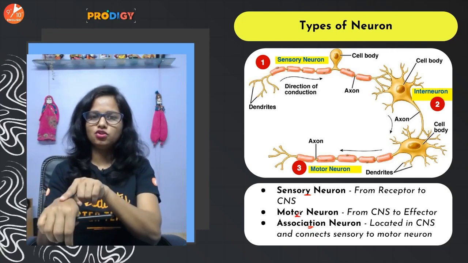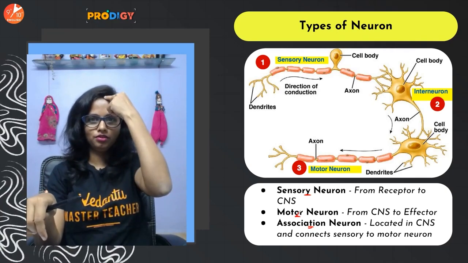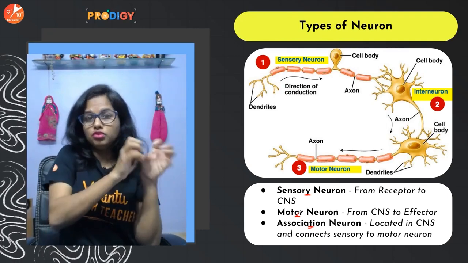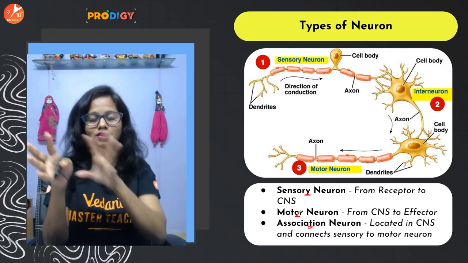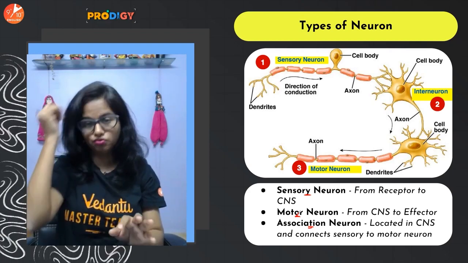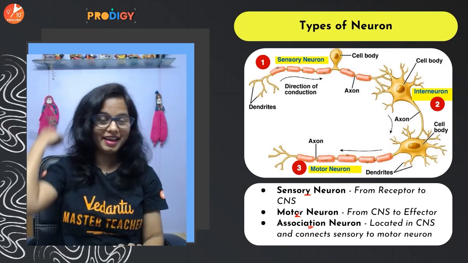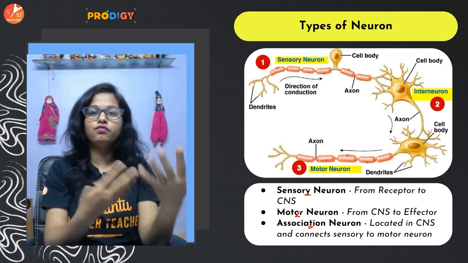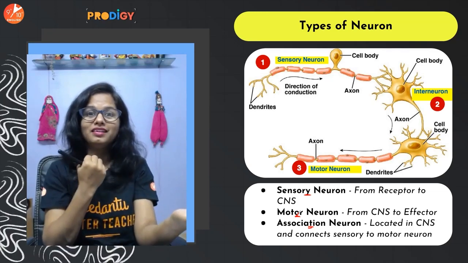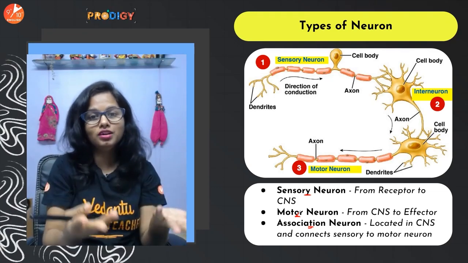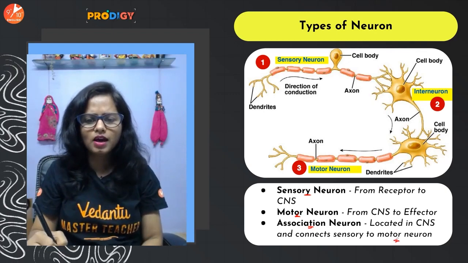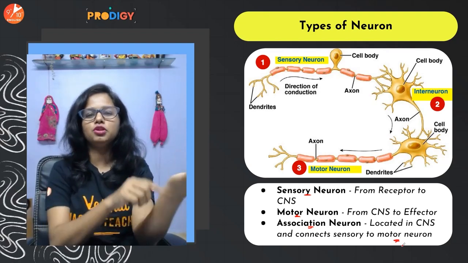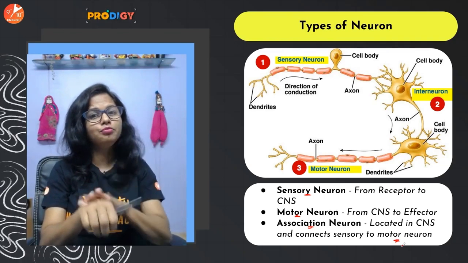From sense organs to the CNS, sensory neurons. The passing of information from sensory neurons to the motor neurons is done by the association neurons, which are present in the brain and the spinal cord. Then the decision, what next, is brought from the central nervous system to the muscles or to the glands by the motor neurons. Now we discussed an example of how the muscles will act. When the information is brought, the muscles will contract or relax and bring about a movement.